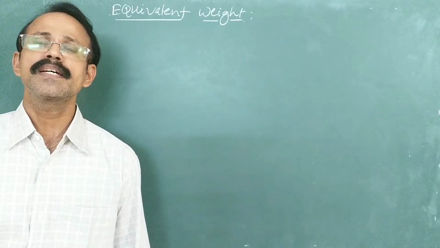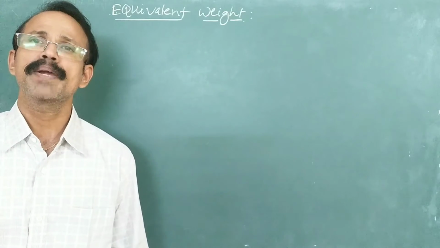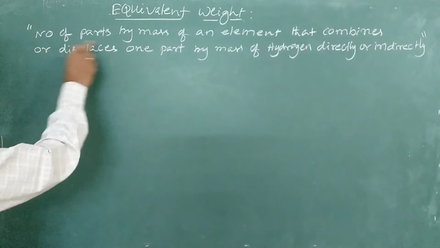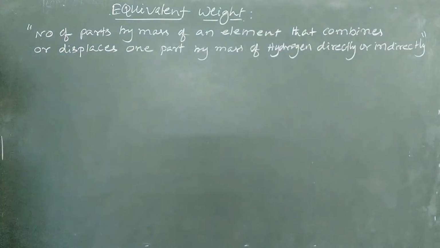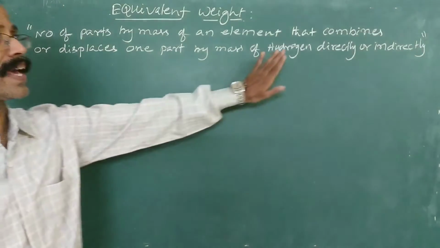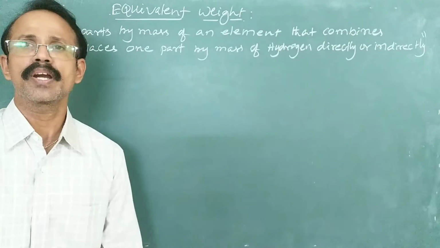Equivalent weight is the number of parts by mass of an element that combines with one part by mass of hydrogen. The number of parts by mass of an element that combines or displaces one part by mass of hydrogen directly or indirectly. So this is the definition of equivalent weight.